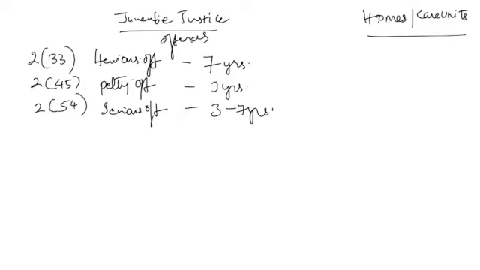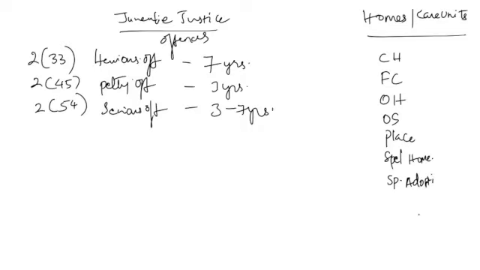Also in the Juvenile Justice Act, there are a few important homes or care units for juveniles. Just have a glance at them: children's home, foster care, observation home, open shelter, place of safety, special home, and specialized adoption agency.